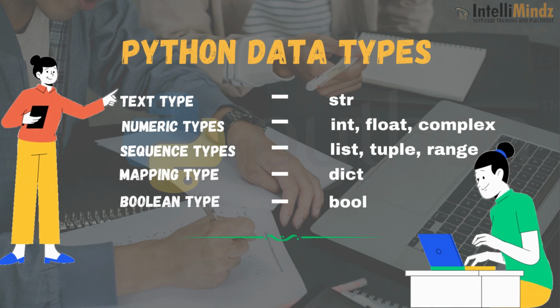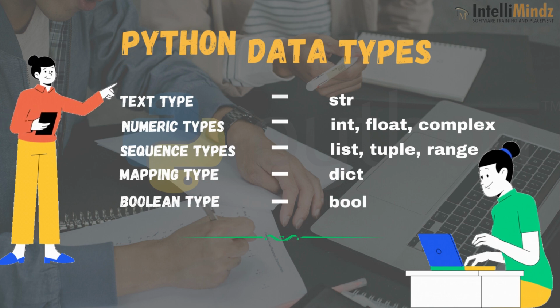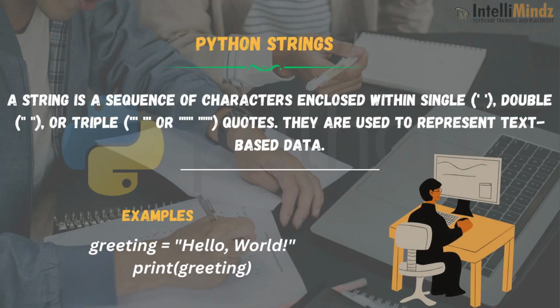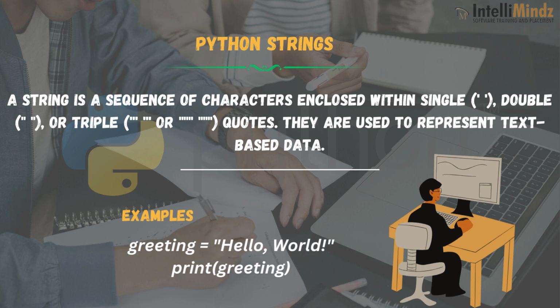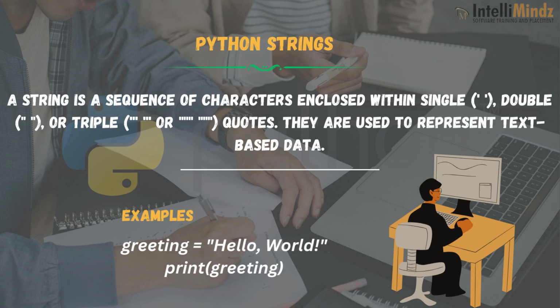Python data types. A string is a sequence of characters enclosed within single, double, or triple quotes. They are used to represent text-based data.